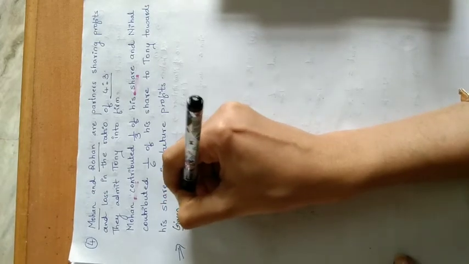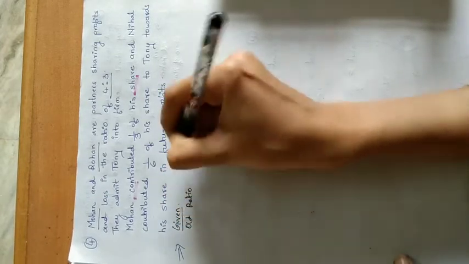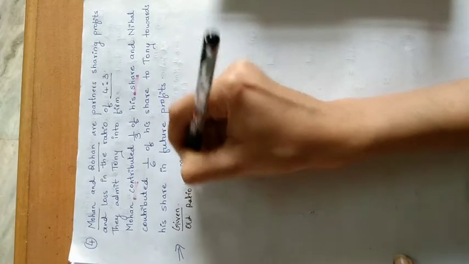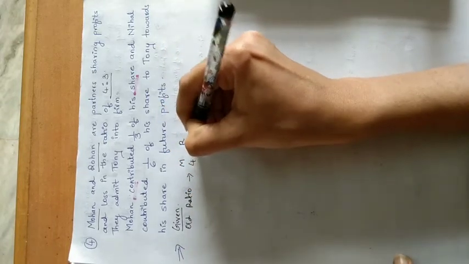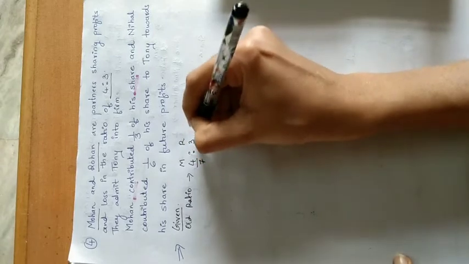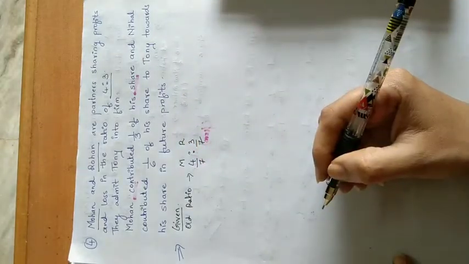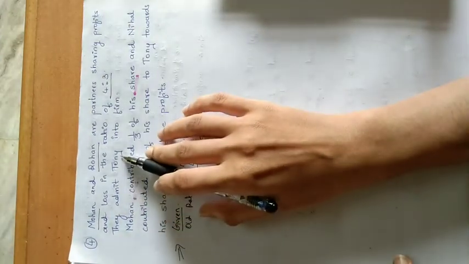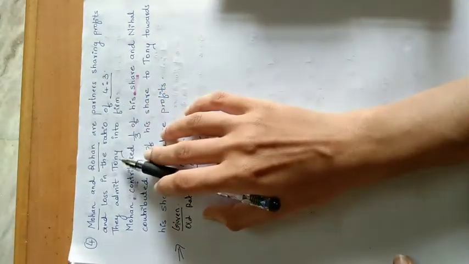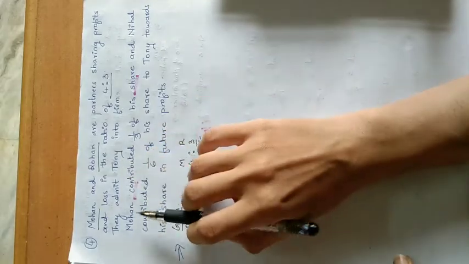They had given us old ratio of Mohan and Rohan, that is 4:3. That means 4 upon 7 and 3 upon 7. Then what else is given? They admitted Tony into firm. That means Tony is a new partner now.